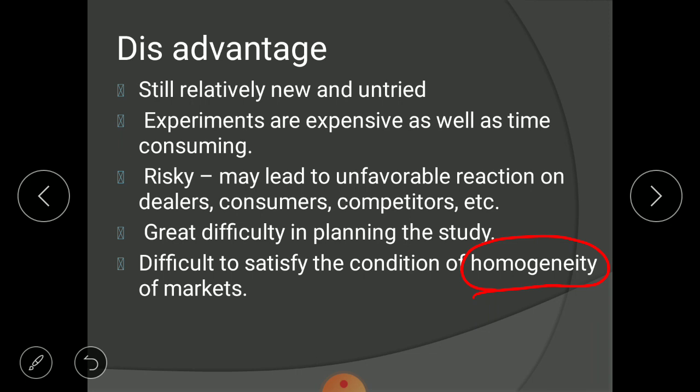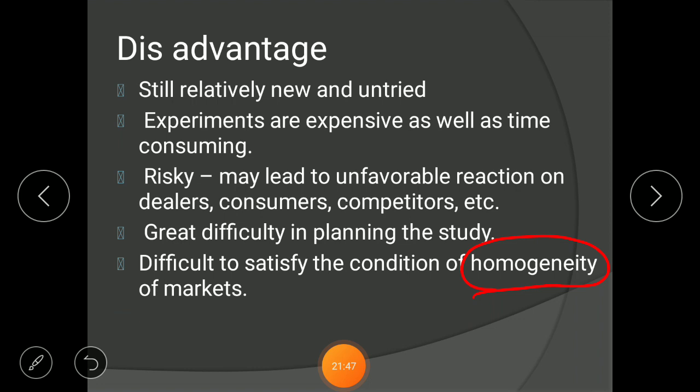So the biggest task in market experiment, in this controlled experiment, is to divide a market in a homogeneous character. But this is the biggest limitation. You will not find any market which has a homogeneous character. So it simply means whatever result of the experiment we are getting may not be applicable, may not be the same, in the total market.